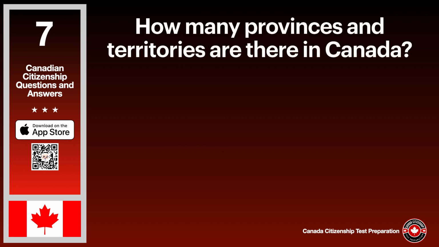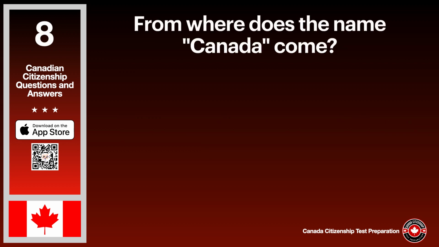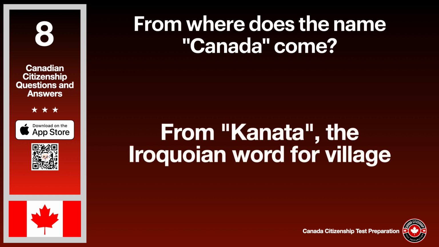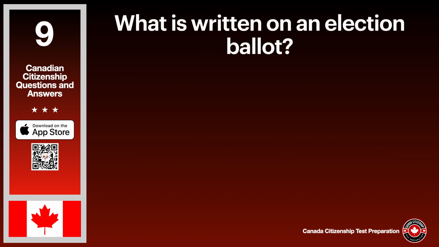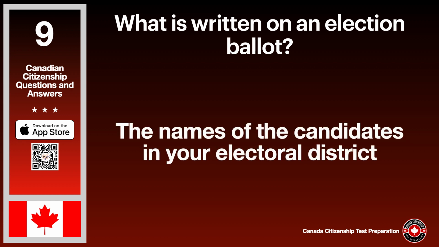How many provinces and territories are there in Canada? The answer is 10 provinces and 3 territories. From where does the name Canada come? The answer is from Kannada, the Iroquoian word for village. What is written on an election ballot? The answer is the names of the candidates in your electoral district.